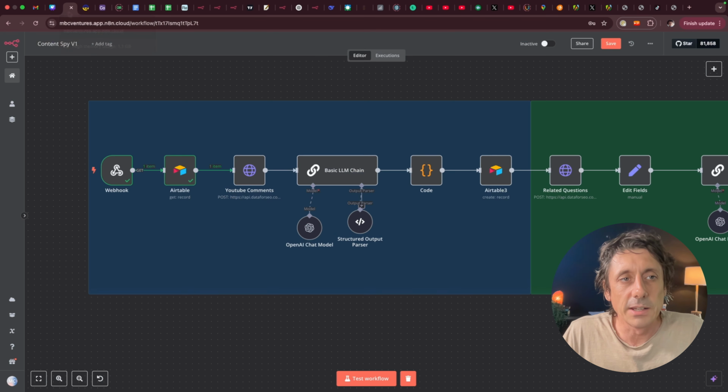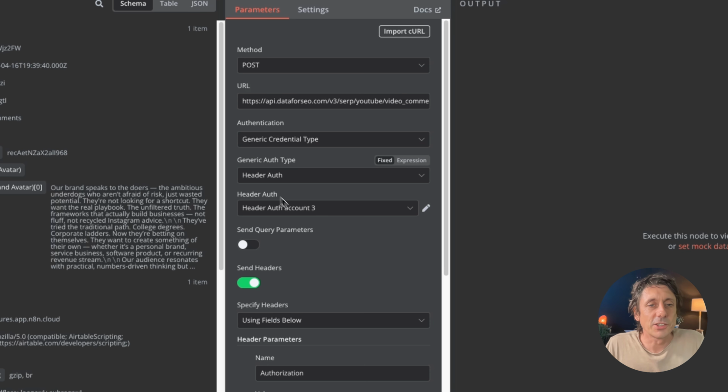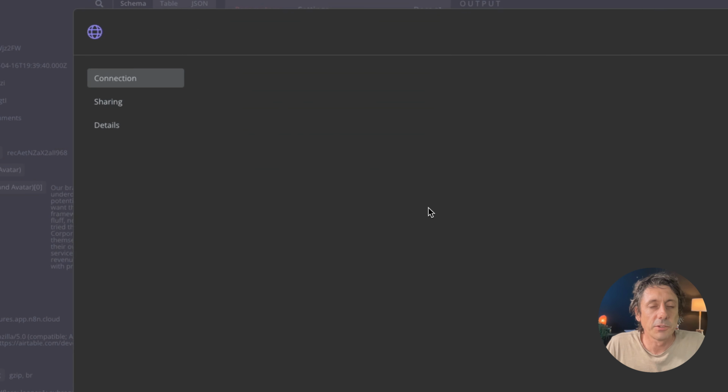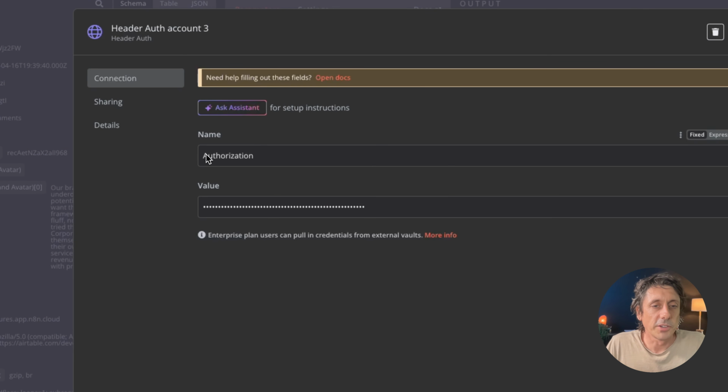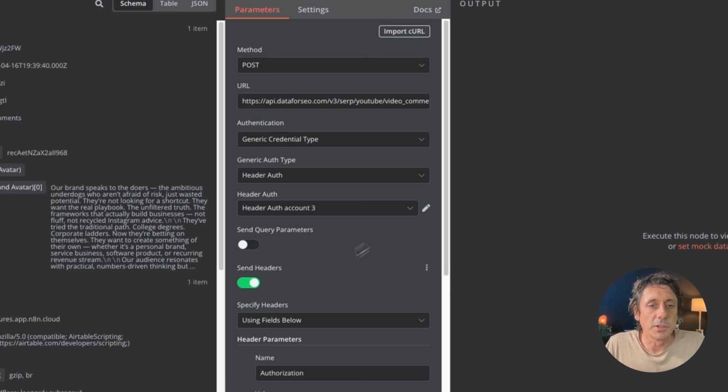So when you're back at N8N and you open up the module here, make sure you connect your credentials. The authentication type here is a generic credential type, and it's a header auth type like I've got here. Then in this pencil icon, if you click on that, that's where you put in your details. In this box here, you put authorization. And in the other box, this is where you put the API key that they give you. So you put the word Bearer with a capital B, then a space, and then your API key, and then you save it. Then you've got your connection sorted to be able to use this tool.